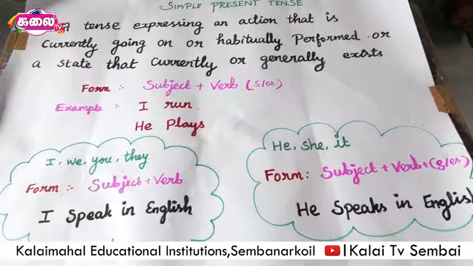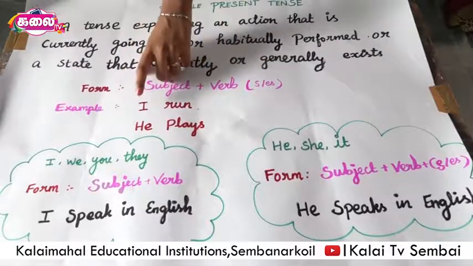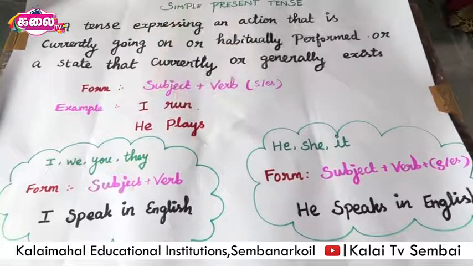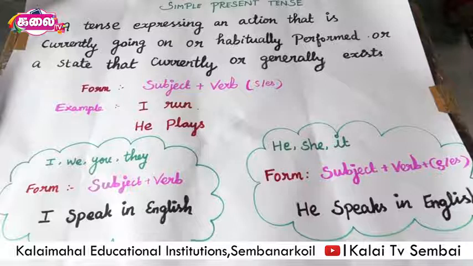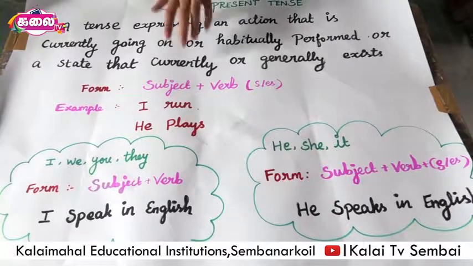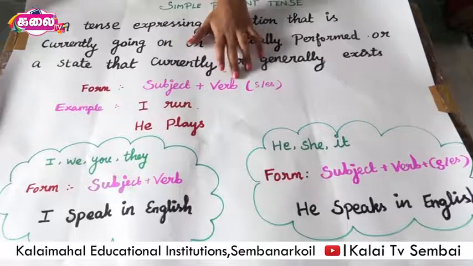Now let's take I for now and we add the verb run. So, for example, I run. It is very easy. You just take a subject and you add a verb. This form is subject plus verb.